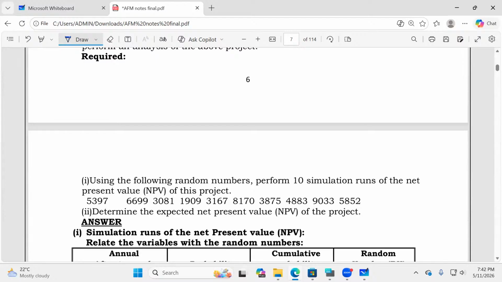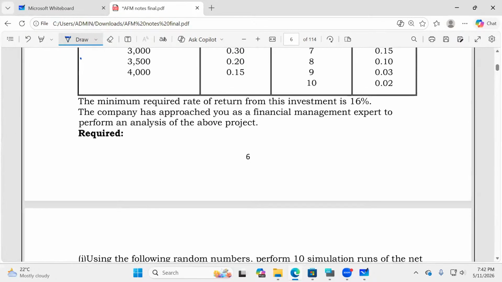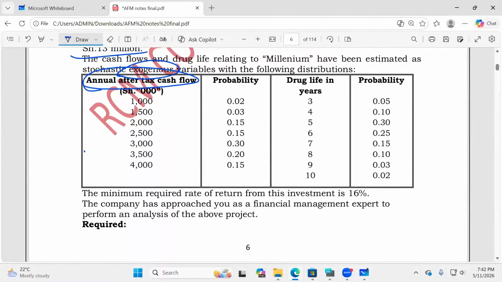Very easy. This, I will get all the marks. How shall I get all the marks? First, we start by identifying the variables. And the first variable we have here is the cash flow, isn't it? So could you kindly copy this information down first, the way it is. The one that I've circled. Don't copy the other one, because we handle one variable at a time.